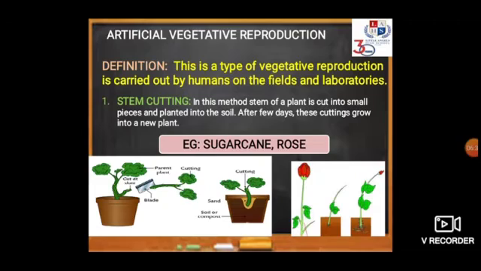You can see from the figure itself that, for example, in the case of rose, you have cut a small piece from the parent plant, and then you have planted that into the soil, and after a few days you will observe that a new plant is growing from that cutting.